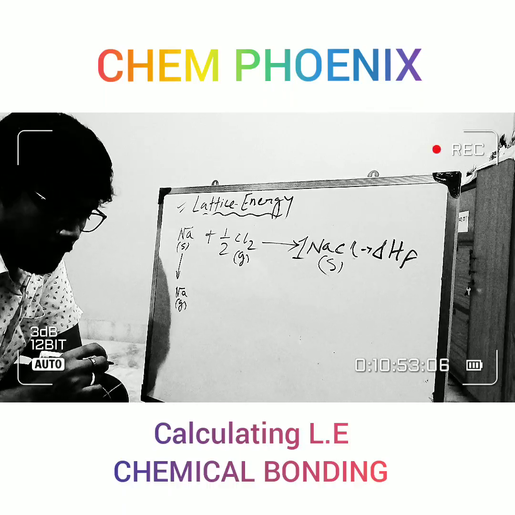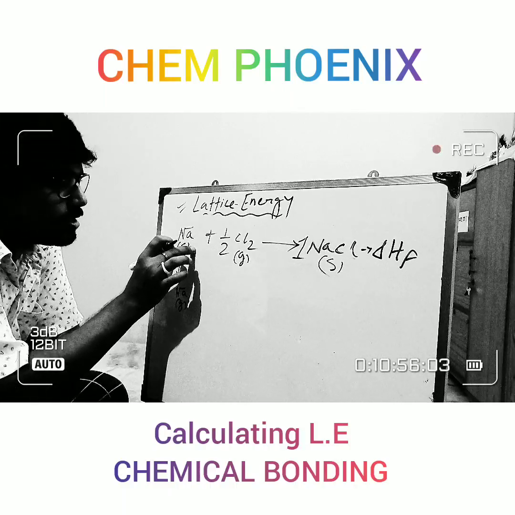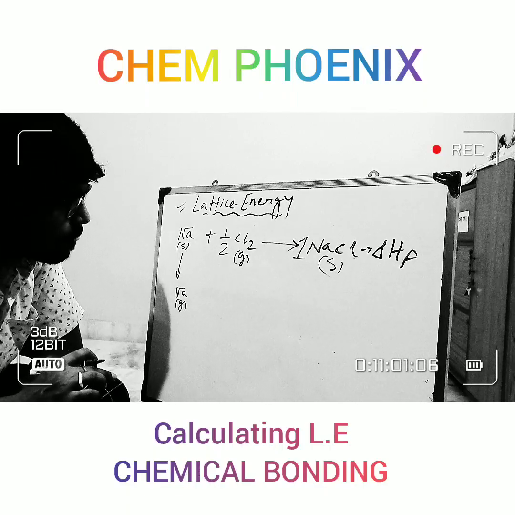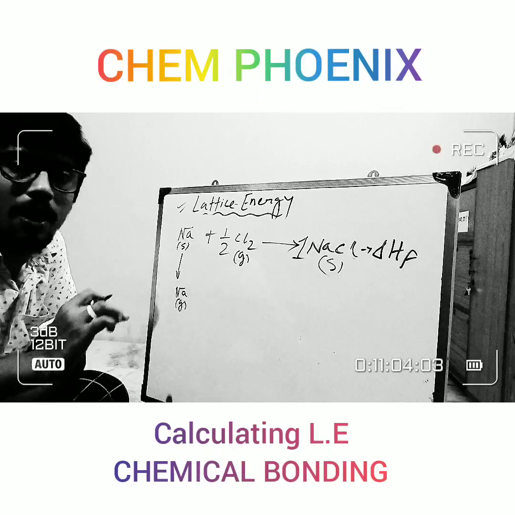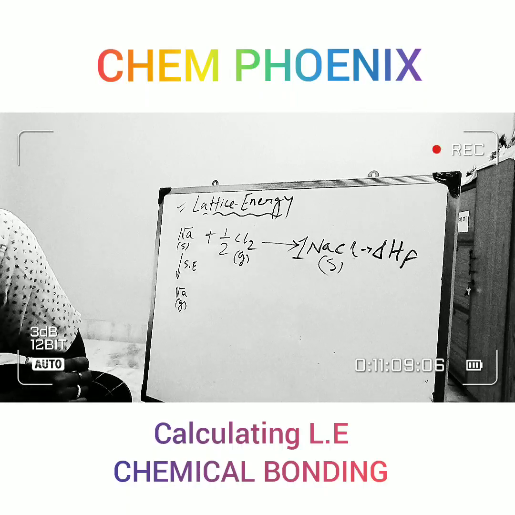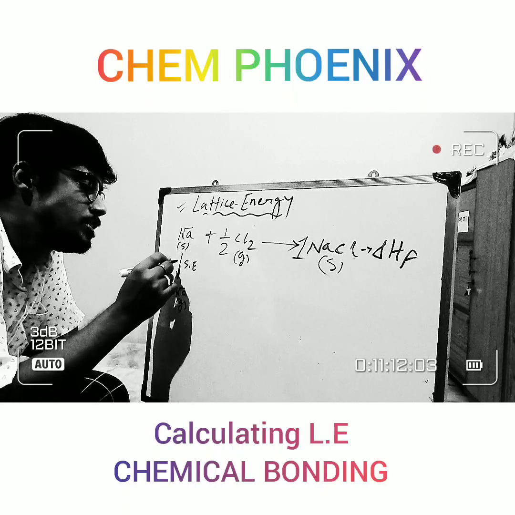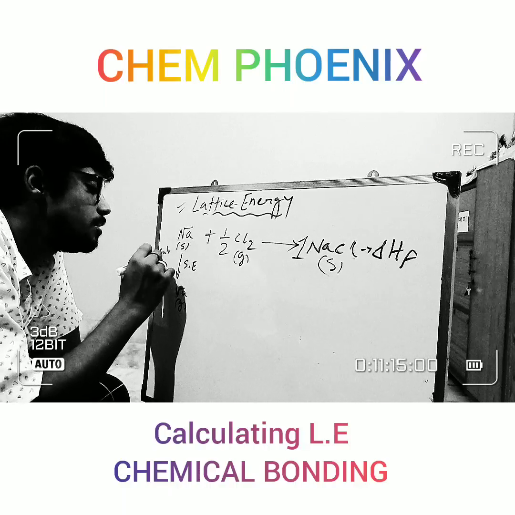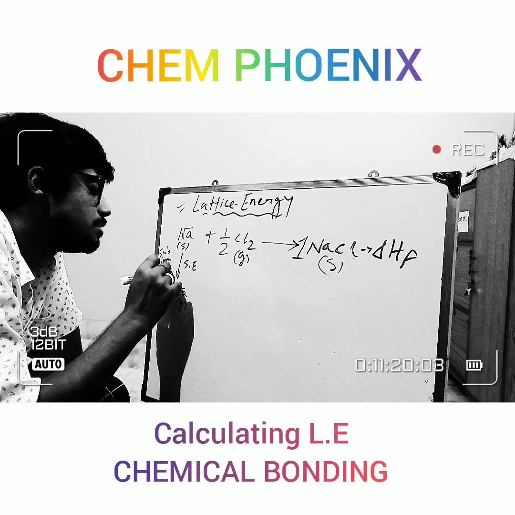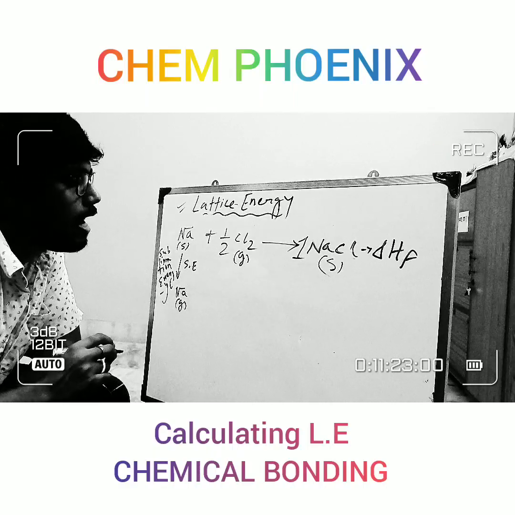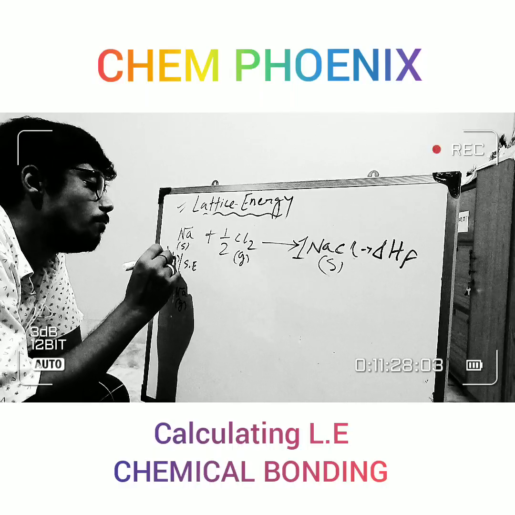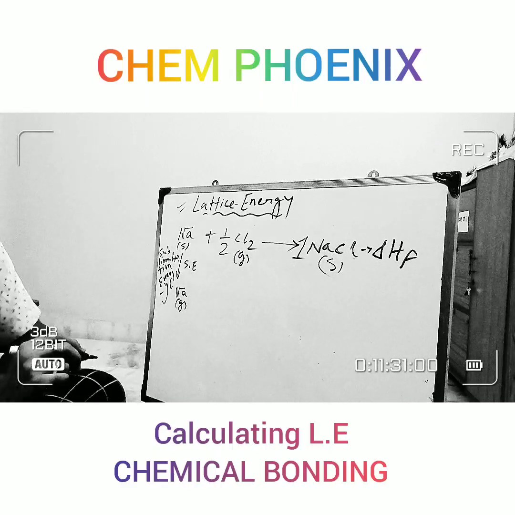If we want to convert a solid state, which is in stable form, into a gaseous form, we have to provide an amount of energy that is known as sublimation energy, SE. We have to provide this energy, that's why it is calculated in plus form. Its sign will be positive, right?